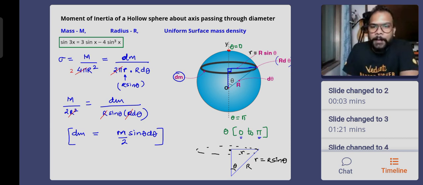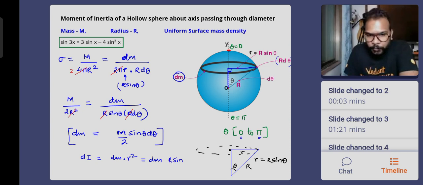Okay. So we have the dm value. What is dm? dm is the mass of the ring. So what is the moment of inertia of the ring? We know that the moment of inertia of the ring is dm into r square. But what is small r? We know small r is R sine theta. So it is (R sine theta) square, and we will obviously be putting dm here.